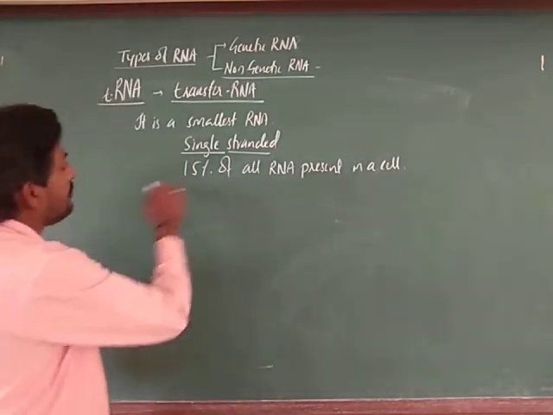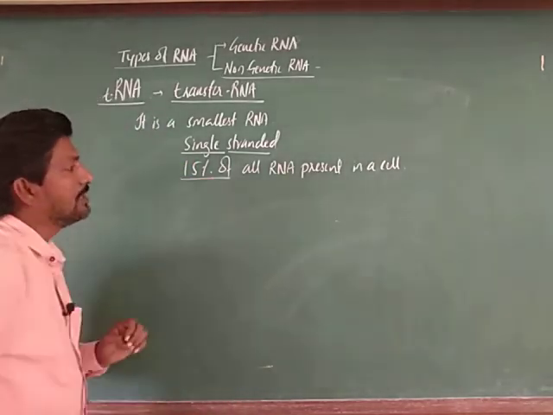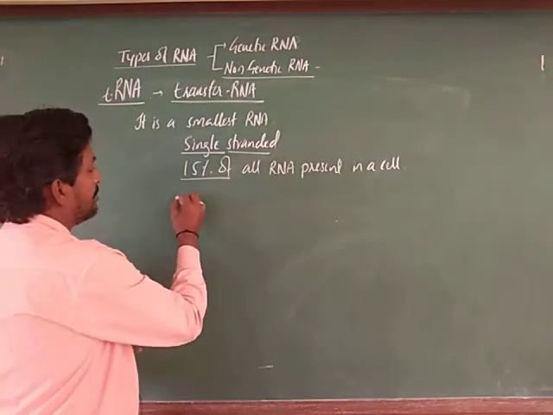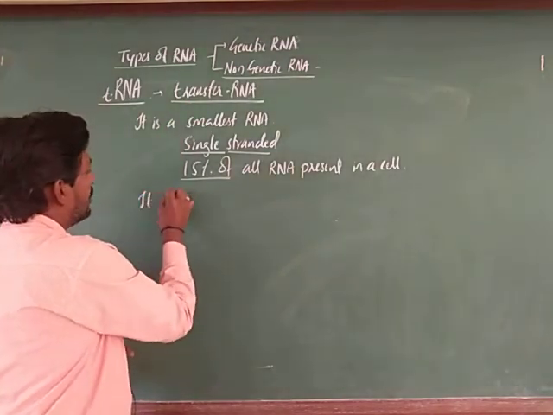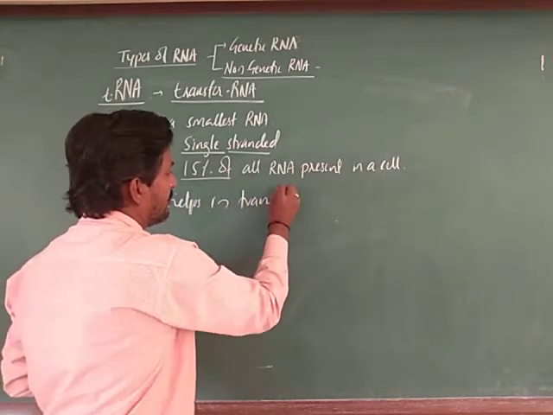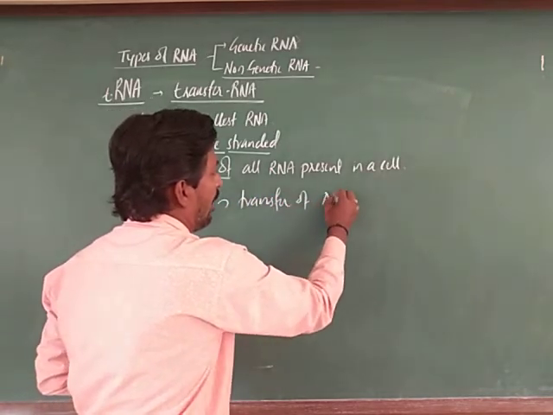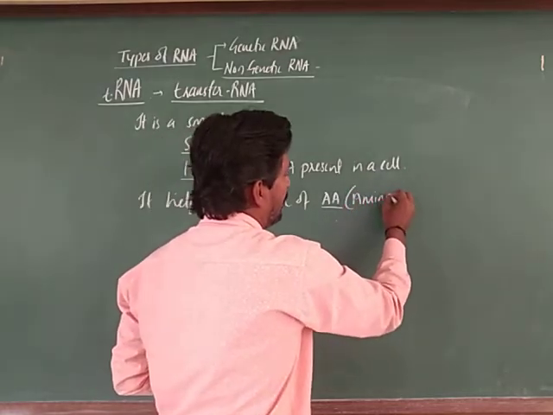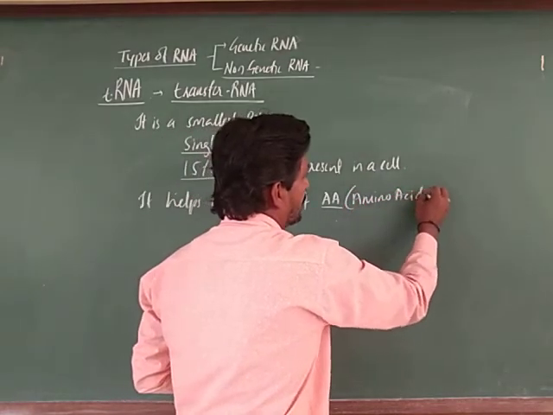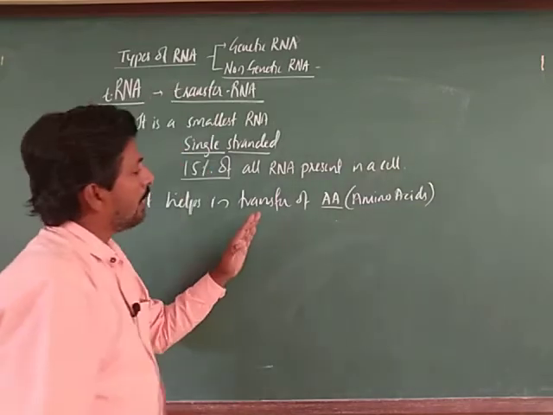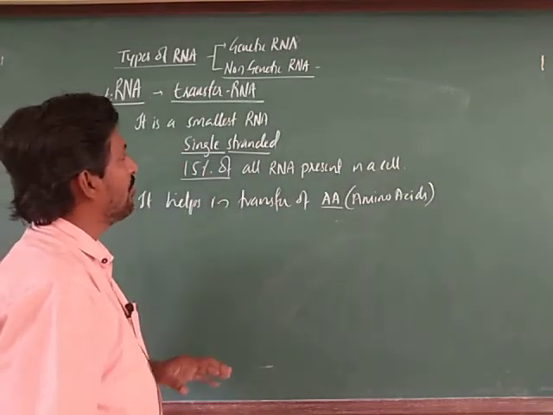So, see here, this is about 15% and it will transfer the amino acids. It helps in the transfer of amino acids. It will carry the amino acids. And there is a specialized structure formed.